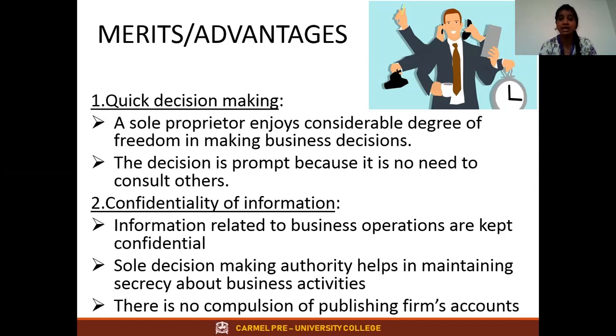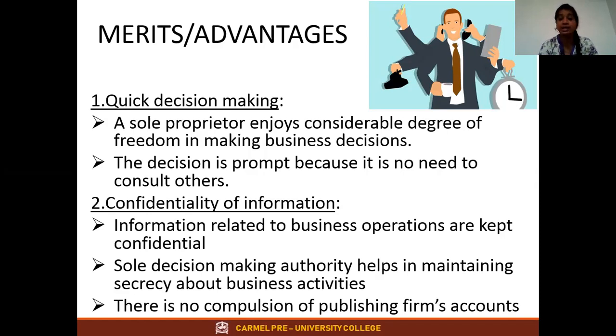Same thing, for any decision about any activity in the business, he doesn't want anyone's consent, and anyone's suggestion is not needed, because he is the only person and he doesn't want anyone's suggestions to do this business.